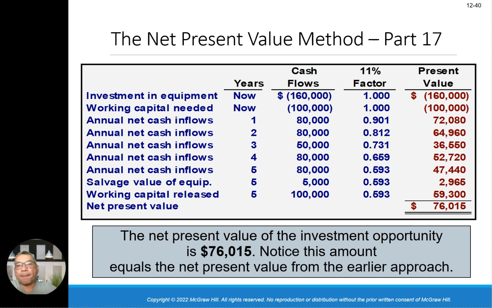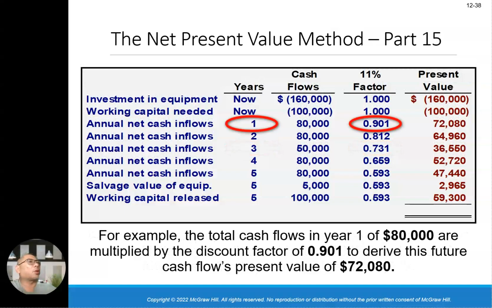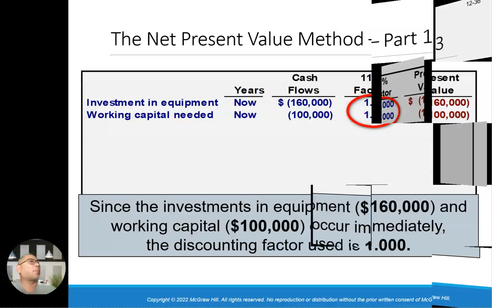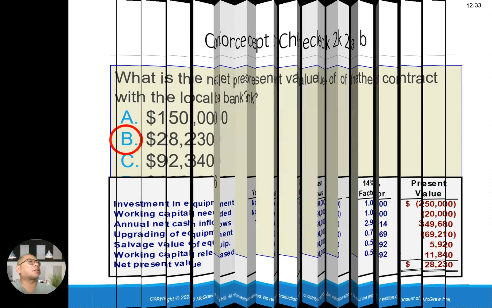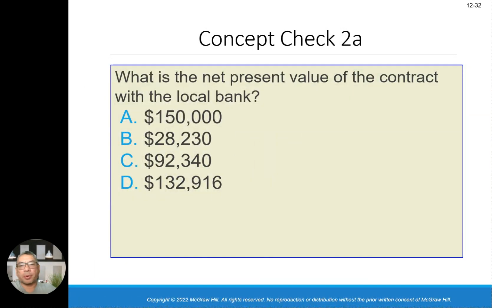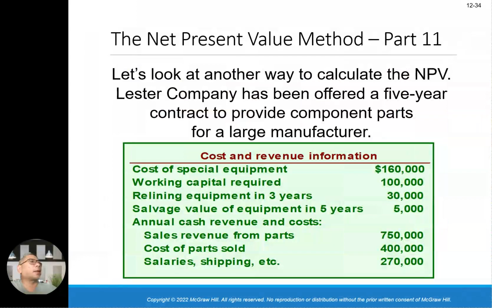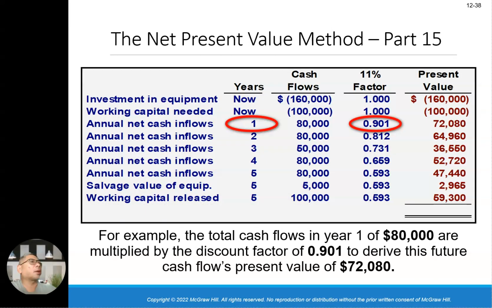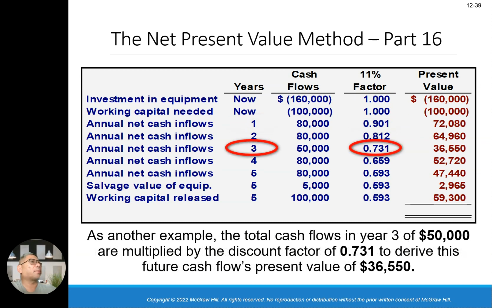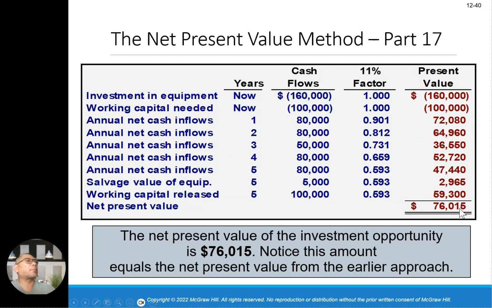What is the earlier approach? We're going to look at the detail here. Go back to the original one. This is an example of the previous one. Okay, all right, let's go to the detail of the next one. We go back, 72,000, 36,000. This is the tally up, 76,000.